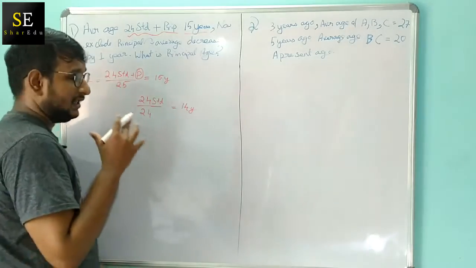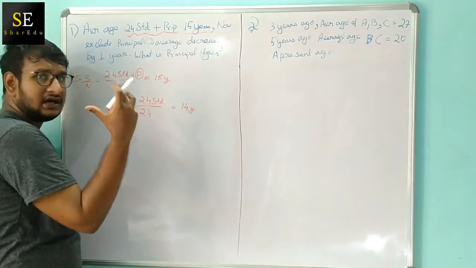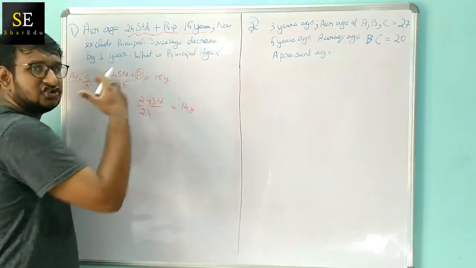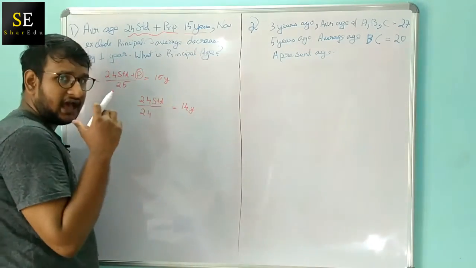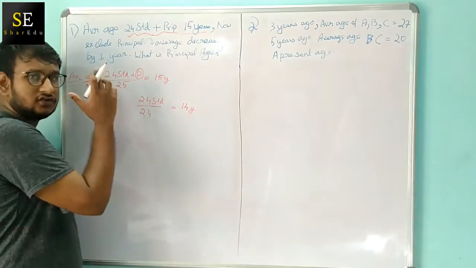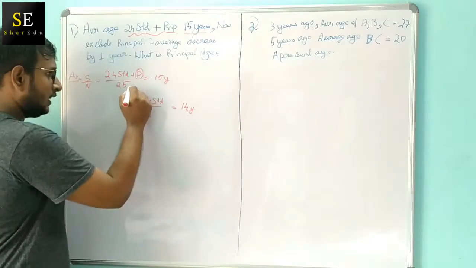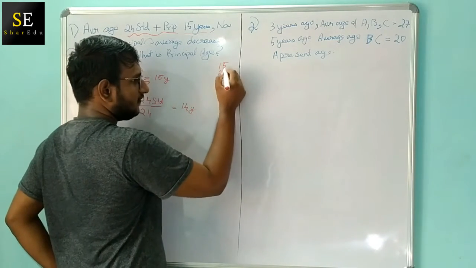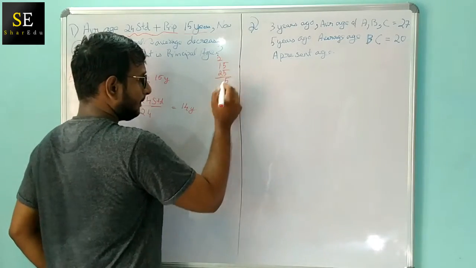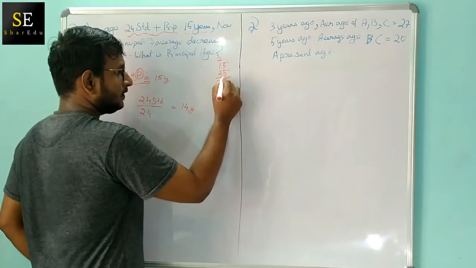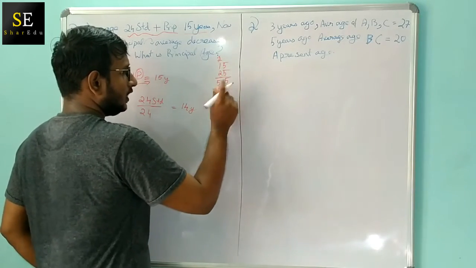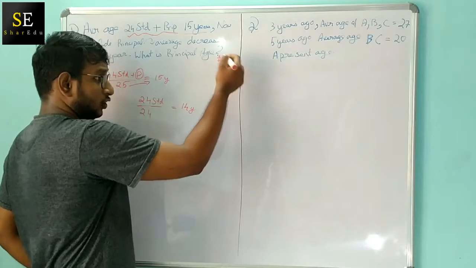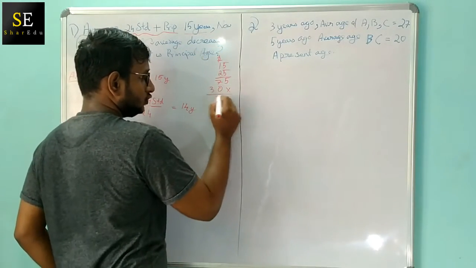The easy way to find the principal's age is, if you find the total age of all 24 students plus the principal and subtract only the age of the 24 students, we can get the age of the principal. So we are going to multiply 15 by 25. 15 into 25: 5 5s are 25, 5 1s are 5, 2 5s are 10, so 375.